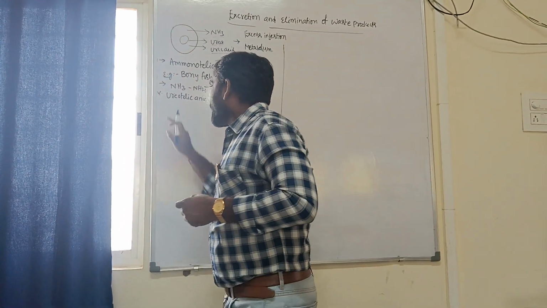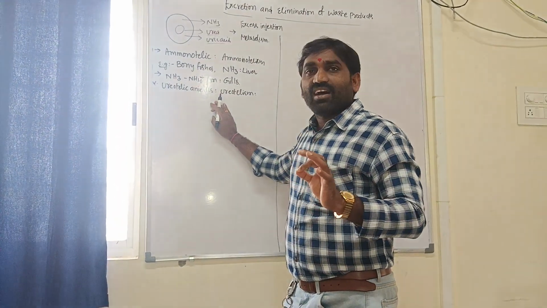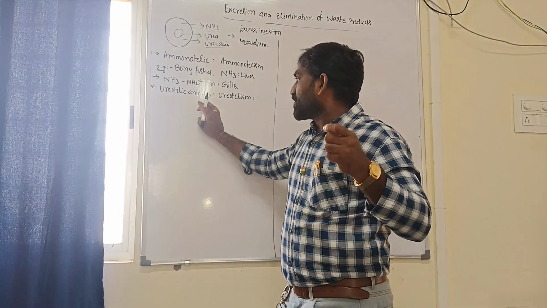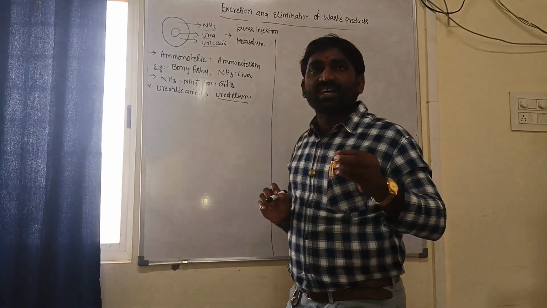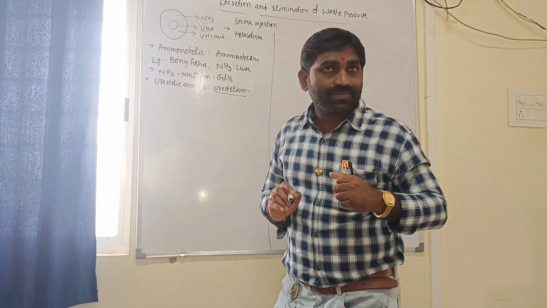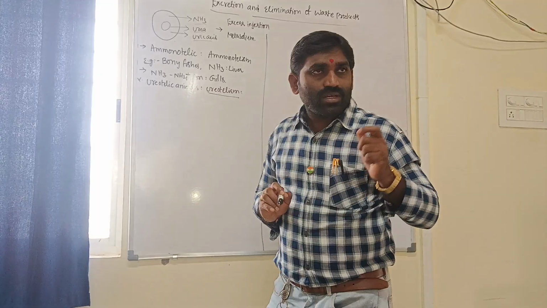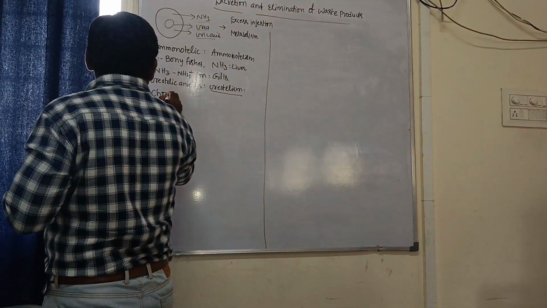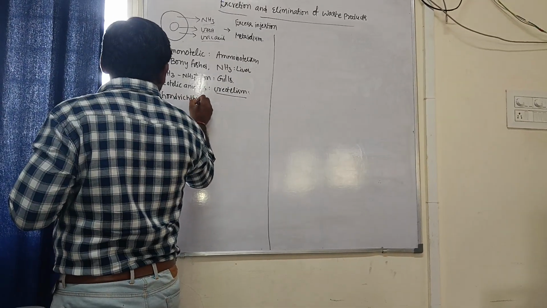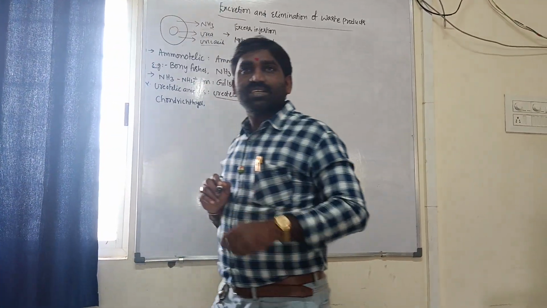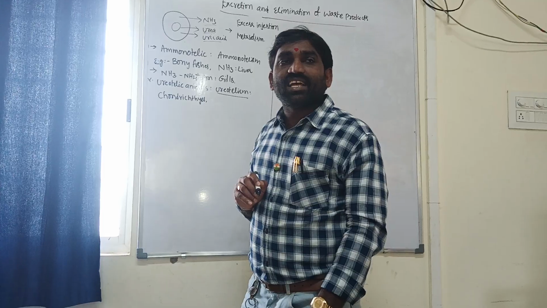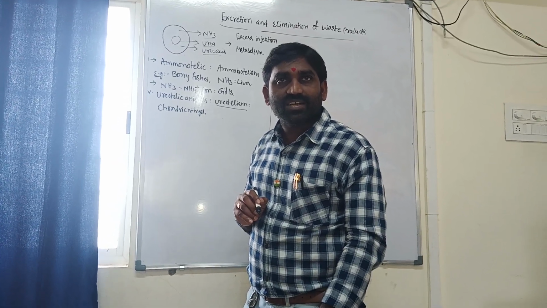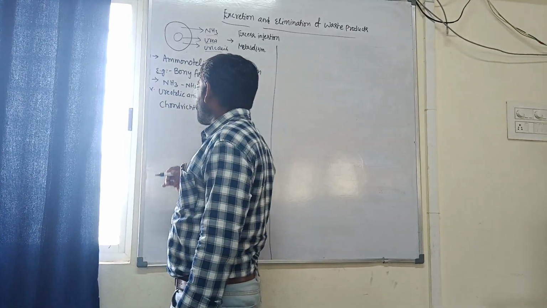The animals that eliminate urea as the chief nitrogenous waste are called ureotelic animals, and the mechanism is called ureotelism. Examples: cartilaginous fishes and terrestrial amphibians.